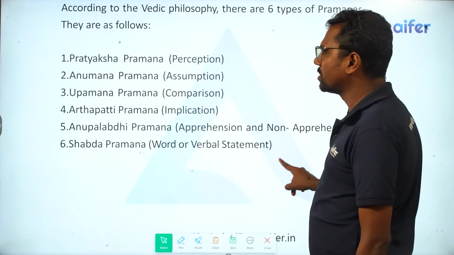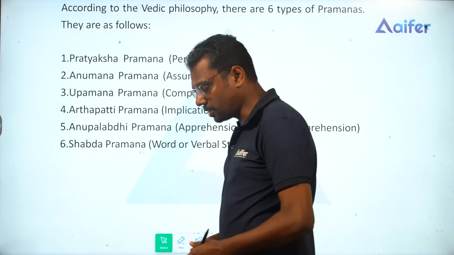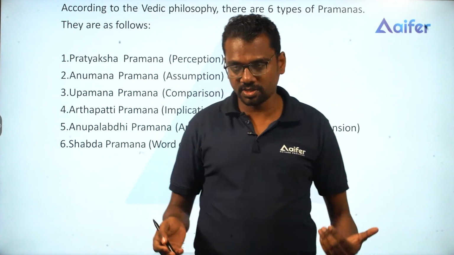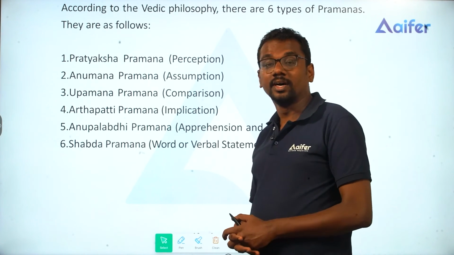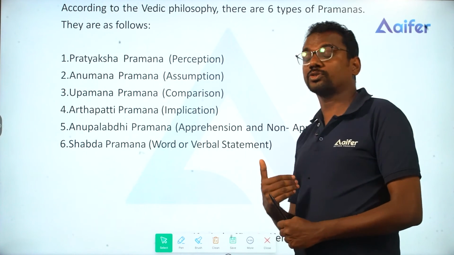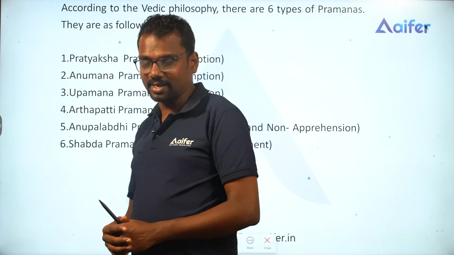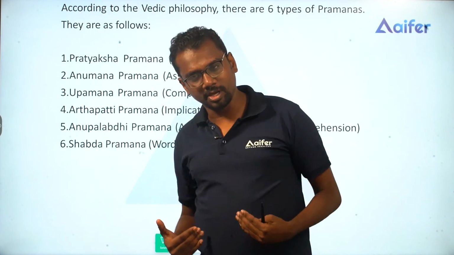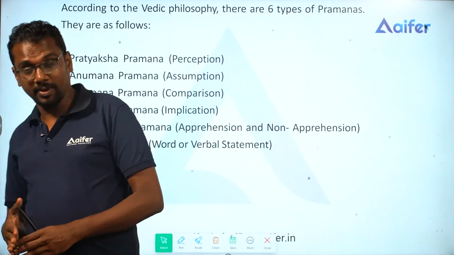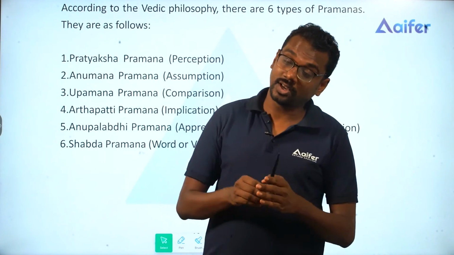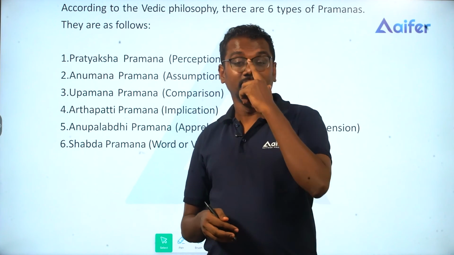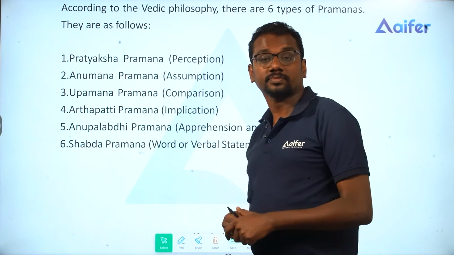I will just revise. We have the first one, Pratyaksha Pramana, perception, when we get the knowledge through direct perception, what appears. So we have different classifications. Firstly, we have direct or indirect, which is also known as Anubhava or Smriti. Anubhava means direct, you are seeing me, watching me, and Smriti is from the memory. Then we have a classification of Savikalpaga and Nirvikalpaga. Savikalpaga is determinate, when the relationship between the object and the subject, this pen, is immediately established. In Nirvikalpaga, the relationship is not immediately established.